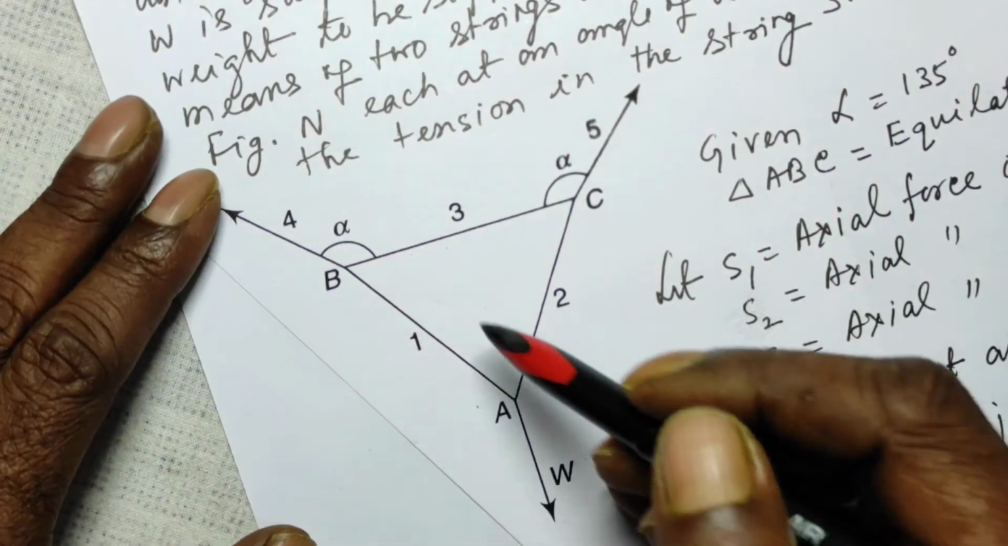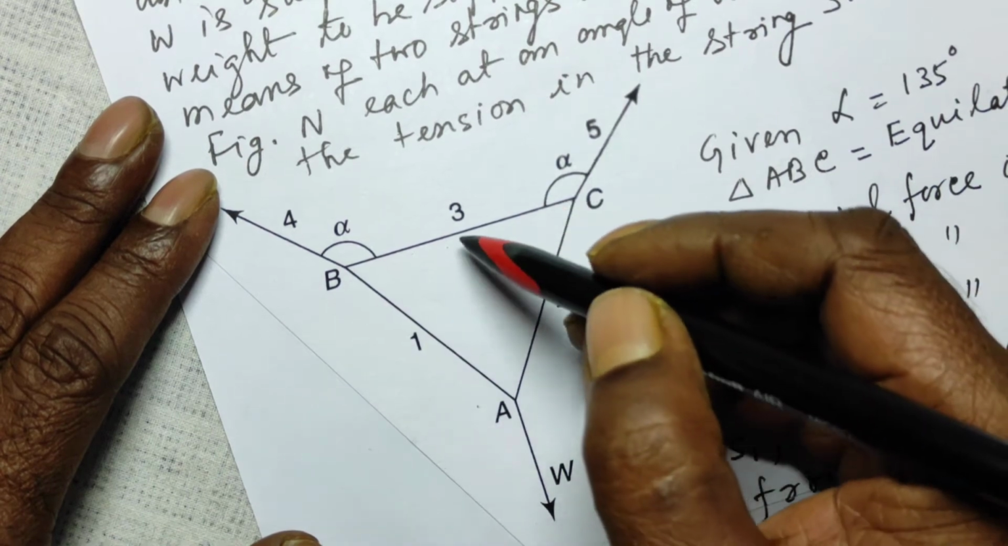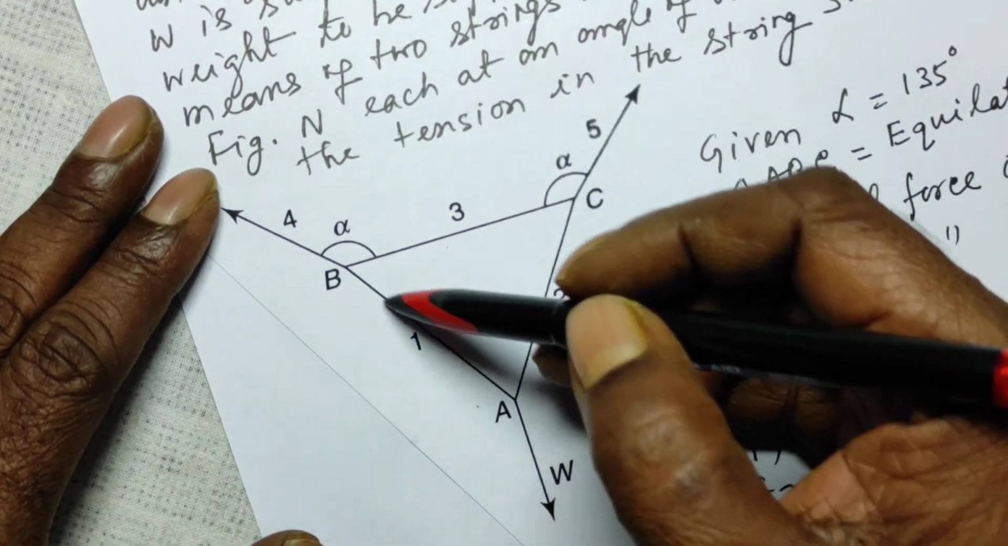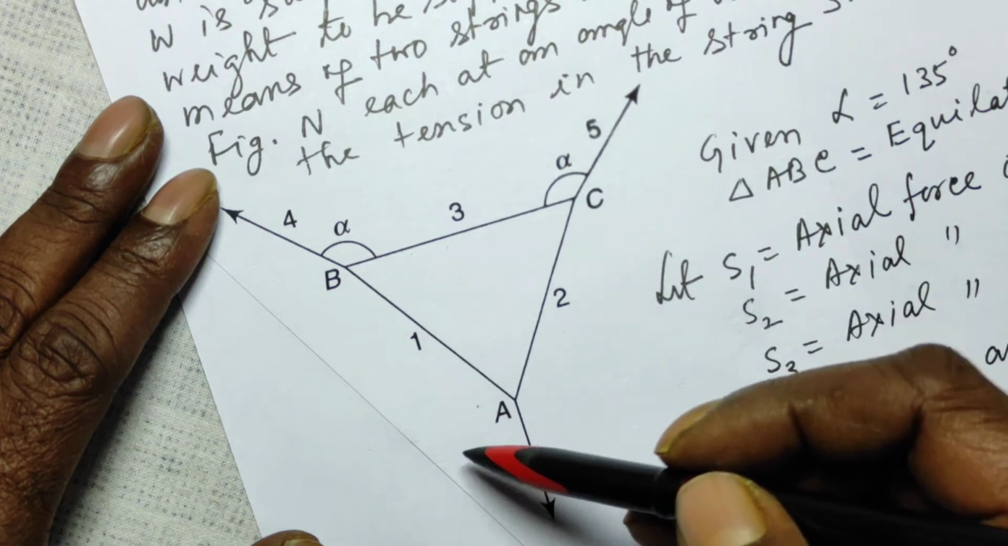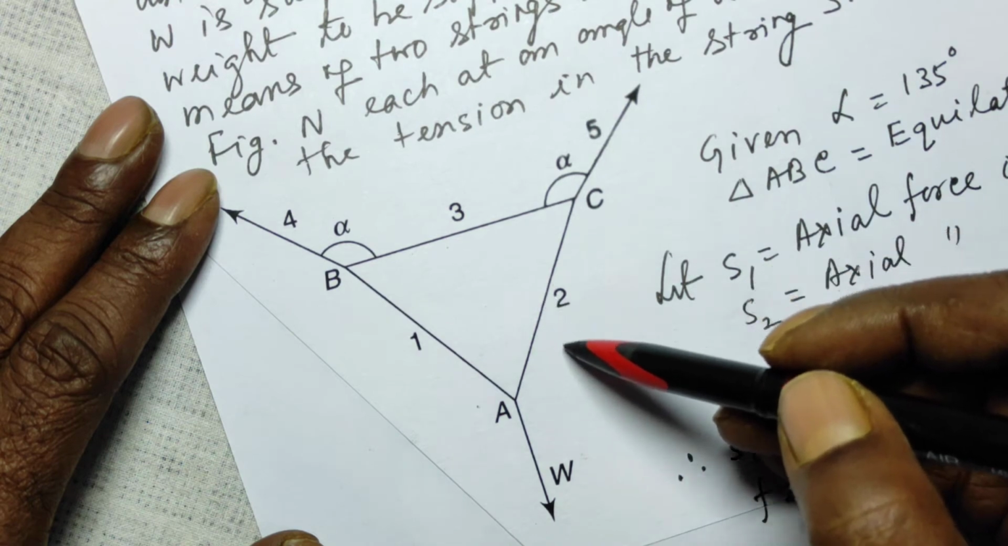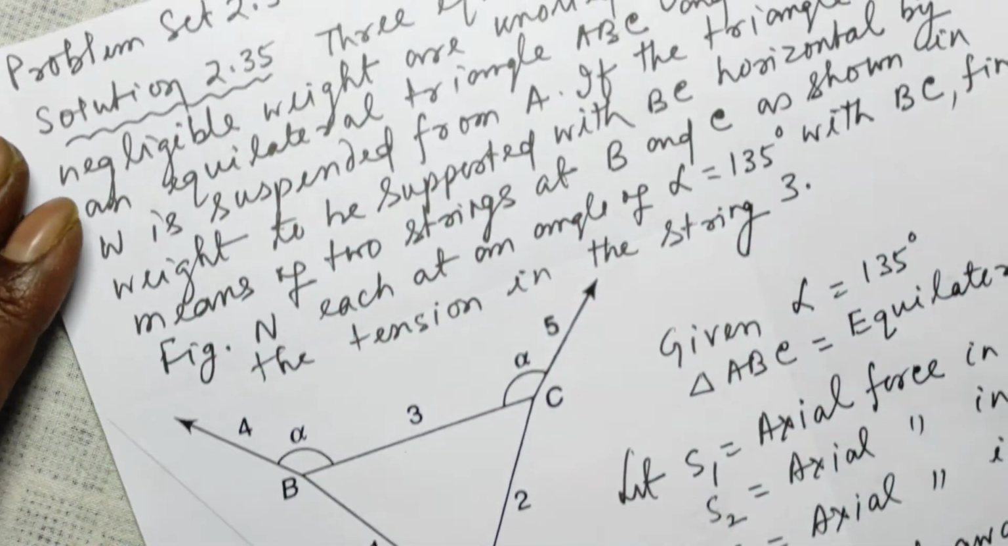We shall not consider the weight of BC, AB, or AC from their centers of mass downward. Now,